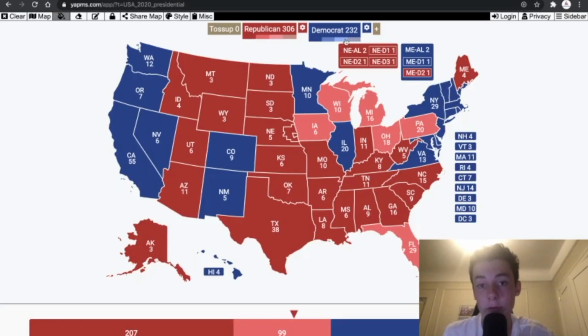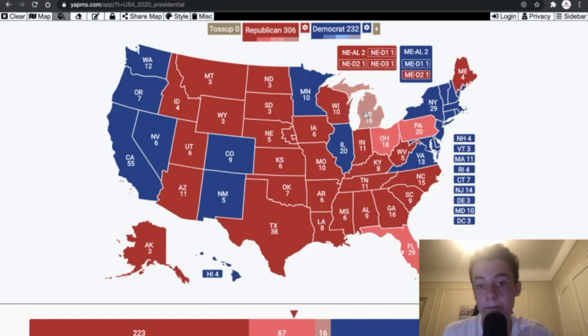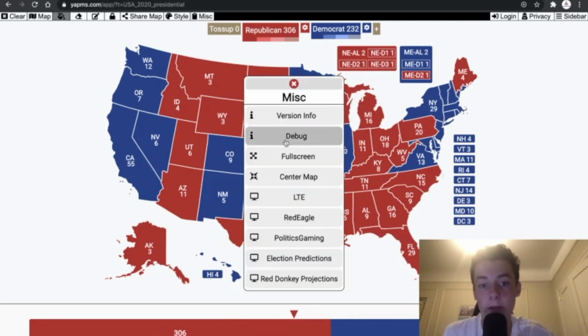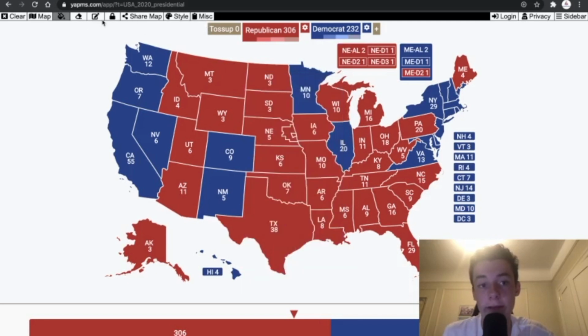If that trend continues, which I expect it to, you will see a situation where, let's just make all these states safe Republican just for the sake of this. Let's say this trend continues. Well, a state like Georgia will become a Democratic state. A state like Arizona will also become a Democratic state.